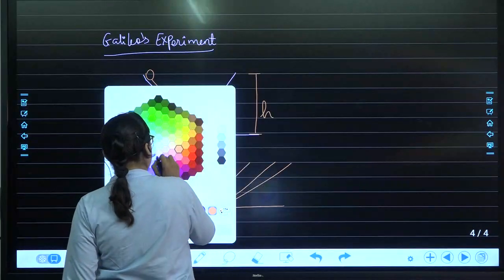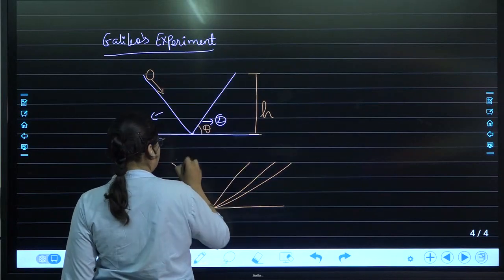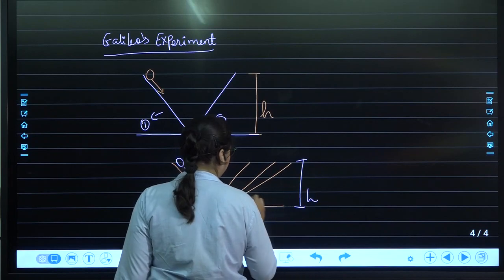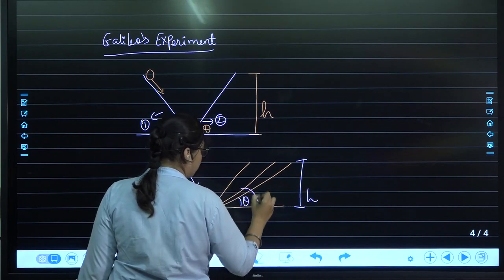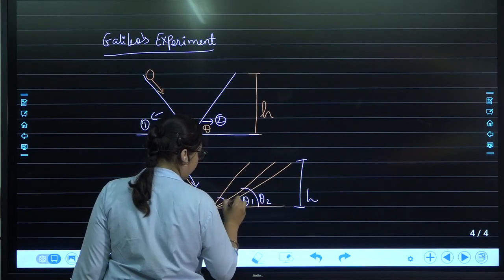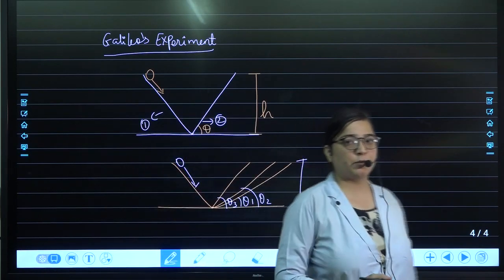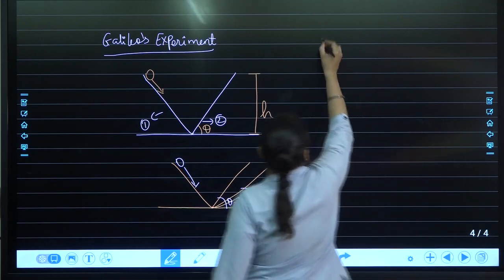Even on changing the angle, he observed that the ball will cover the same height h even if the angle is changed. So this is what gave the concept of inertia. What is inertia?